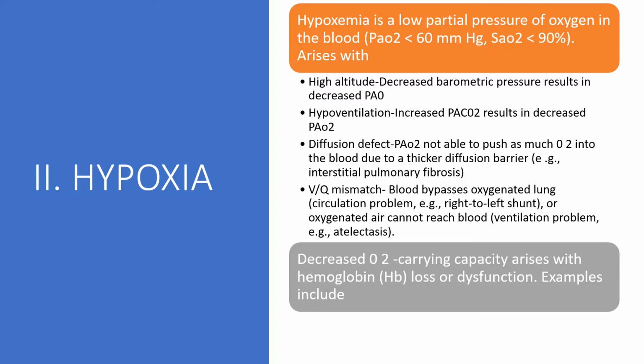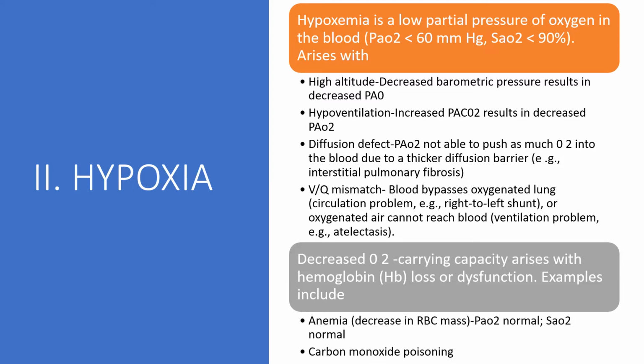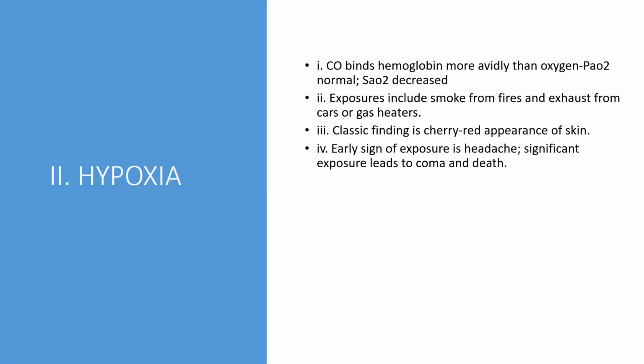Decreased oxygen carrying capacity arises with hemoglobin loss or dysfunction. Examples include anemia, where partial pressure of oxygen is normal but RBC mass decreases. Carbon monoxide poisoning is another example of this scenario. Number one, carbon monoxide binds to hemoglobin more avidly than oxygen. Partial pressure of oxygen is normal and the saturation will decrease.